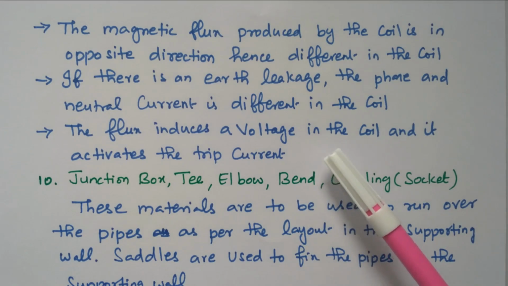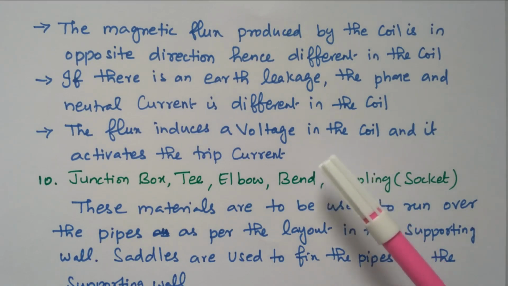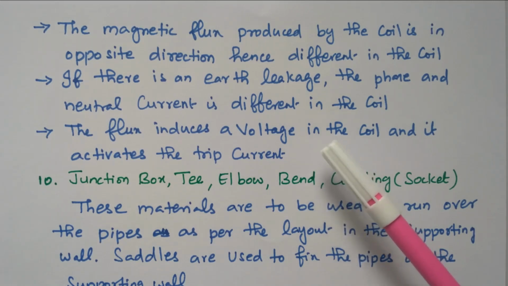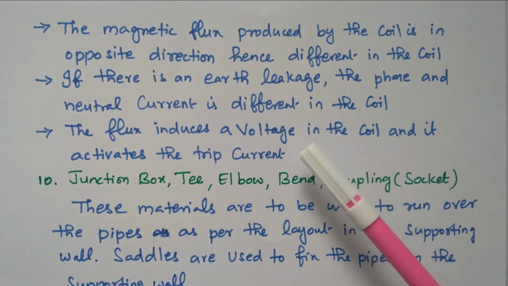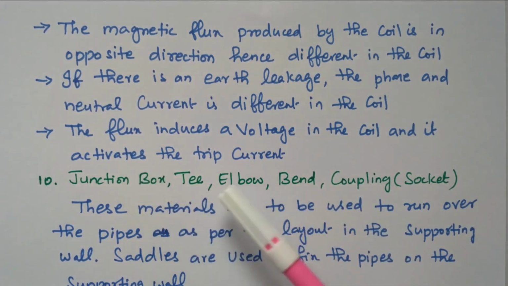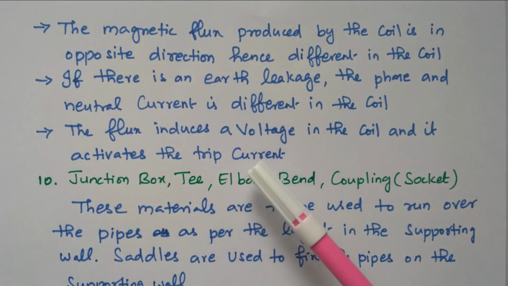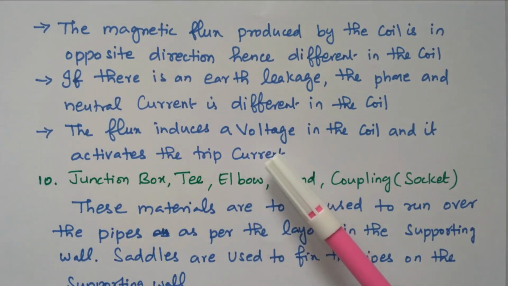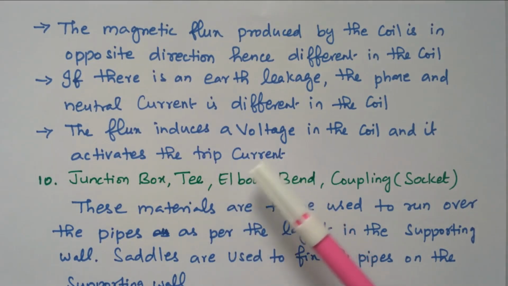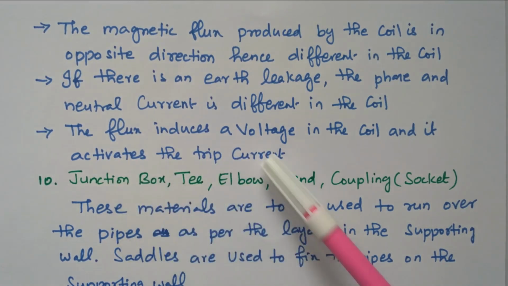So the earth leakage breaker has 2 coils. For normal condition, both coils carry the current and it is equal, so there is no flux. If there is any abnormal condition or earth leakage, there is a difference in the current. Due to the difference in the current, flux is produced. That flux will induce the EMF that will attract the contact so that it will be disconnected from the circuit.